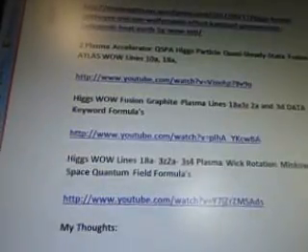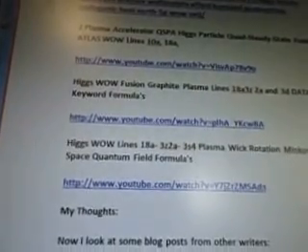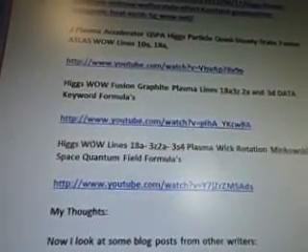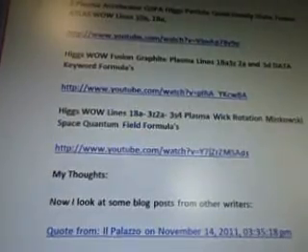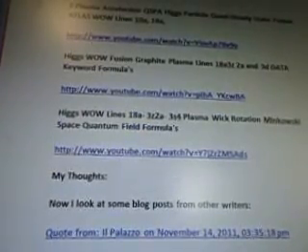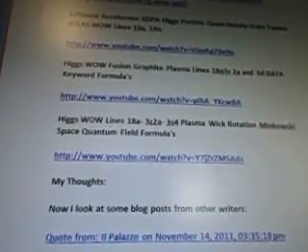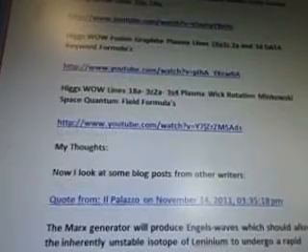That one went on the Adiago says. Plasma accelerator QSPA Higgs particle quasi-steady-state fusion Atlas Wow lines 10A and 18A. Higgs Wow fusion graphite plasma lines 18A 3Z 2A and 3D. Data keyword formulas. The Higgs Wow lines 18A 3Z 2A 3S4. Plasma Wick rotation Minkowski space quantum field formulas.